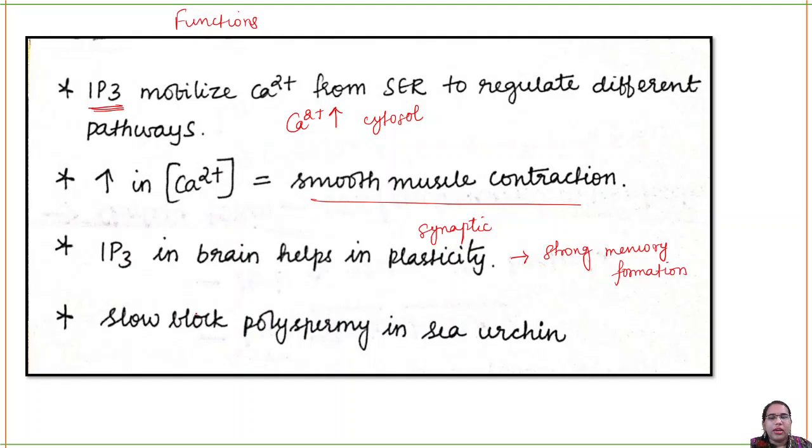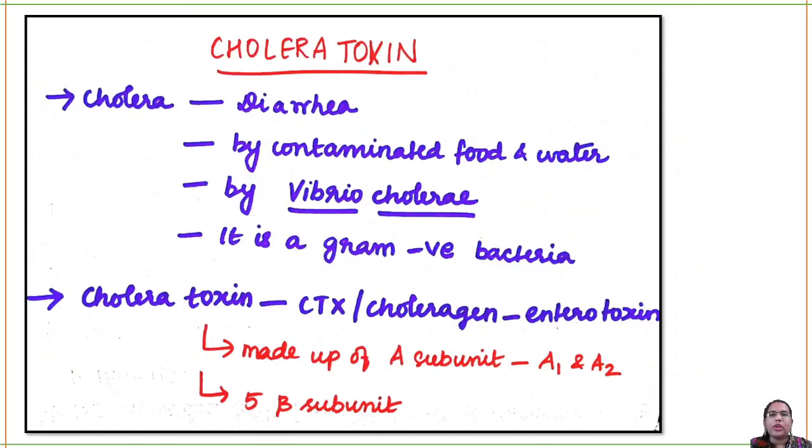Again, in sea urchin, to prevent polyspermy, slow block reactions are used. Okay, slow block to polyspermy reactions are used in sea urchin in the fertilization process of an egg and a sperm. If you want to read more about it, you can, because it's a very interesting topic. Okay, but it's just an example. They might not ask you this in your exam. It's just an example.